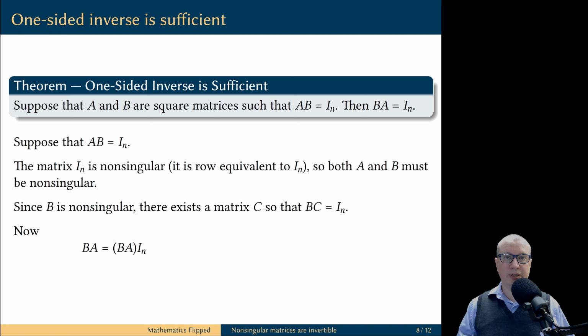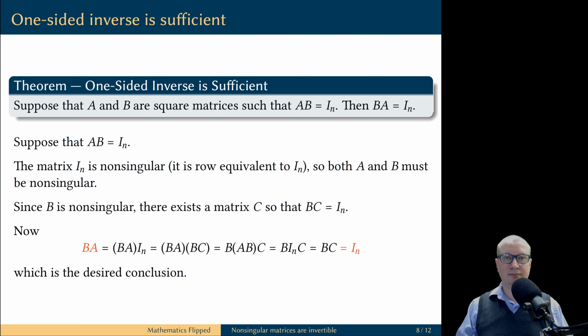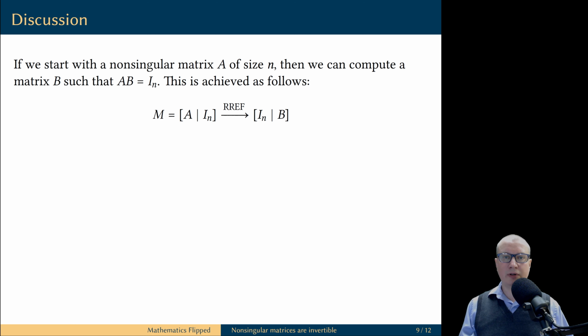Let's use a simple but effective trick. I'm going to multiply this matrix by the identity matrix, and of course it is equal to the original matrix. But I'm going to replace the identity matrix with the matrix B times C. Next, I'm going to apply the associative property of matrix multiplication. Now, it's about time to use our assumption that A times B is the identity matrix. This product simplifies to B times C, which we already know is equal to the identity matrix. Bingo!